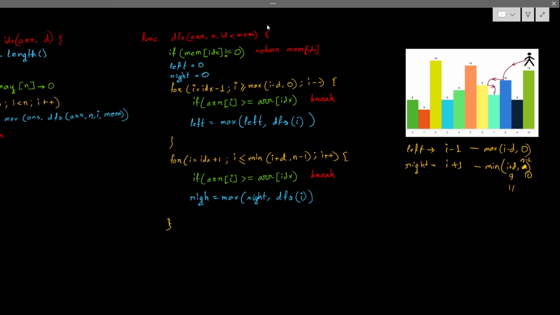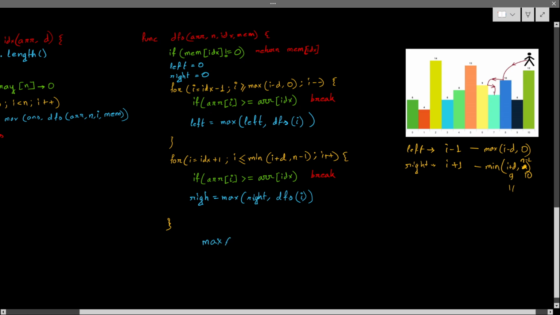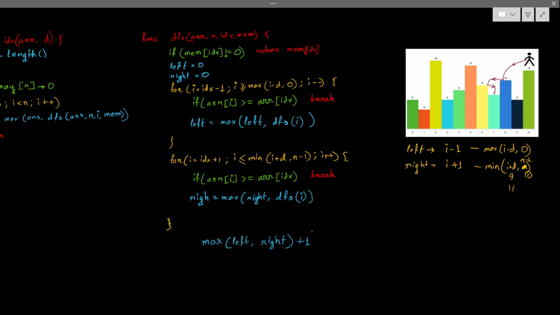After that, I have to take the maximum of that. So I have to take the maximum of these two. I have visited everything, so I have to take the maximum of left and the maximum of right. I have to take the maximum of both cases. So why can I go from left and right, plus one? Why this plus one? Plus one means me. I can visit myself as well, right?